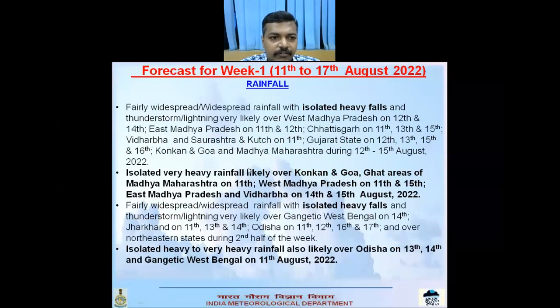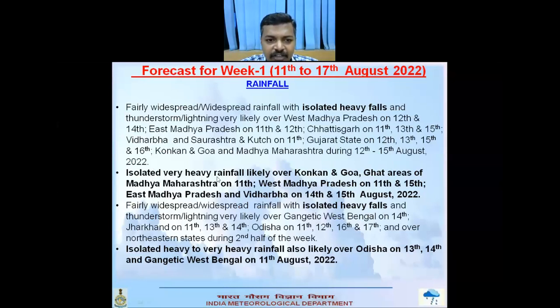If we look at the rainfall distribution, fairly widespread rainfall with isolated heavy falls and thunderstorms lightning is likely over West Madhya Pradesh, East Madhya Pradesh, Chhattisgarh, Vidarbha, Saurashtra and Kutch, Gujarat states, Konkan and Goa, and Madhya Maharashtra during the mentioned dates.